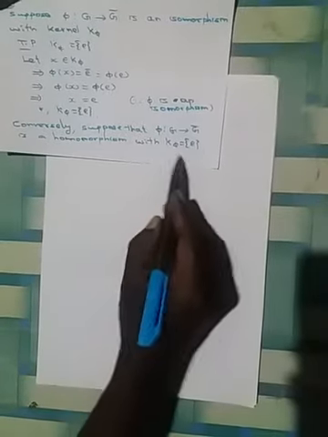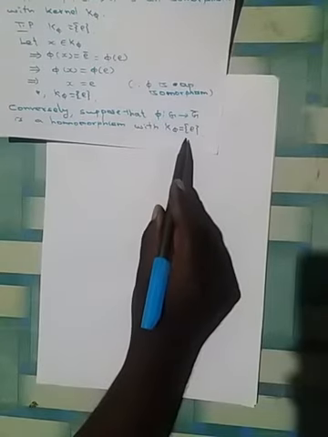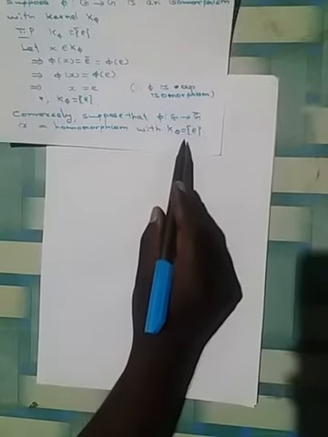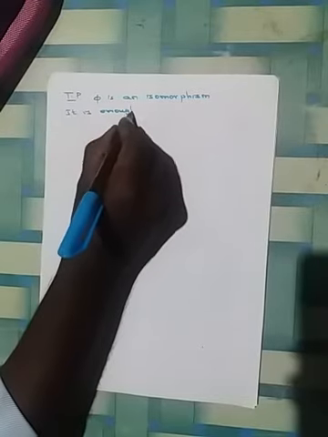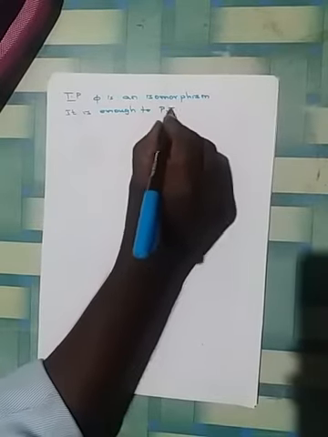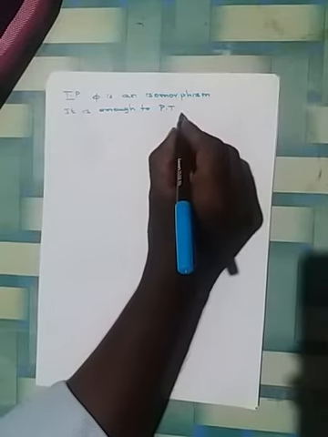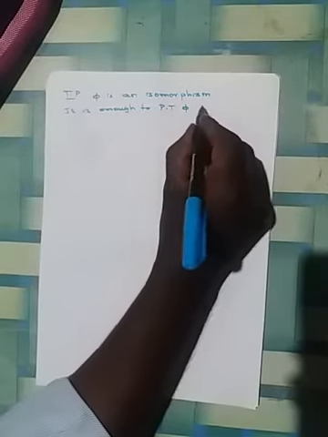Because phi is a homomorphism, and the kernel contains only the identity element, it is enough to prove that the homomorphism phi is a one-one map.